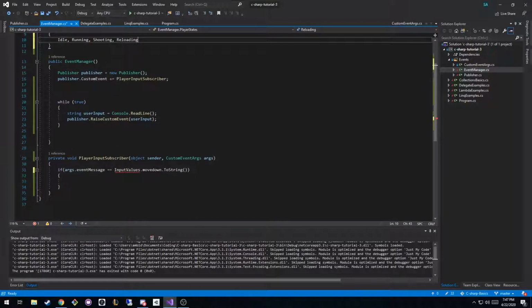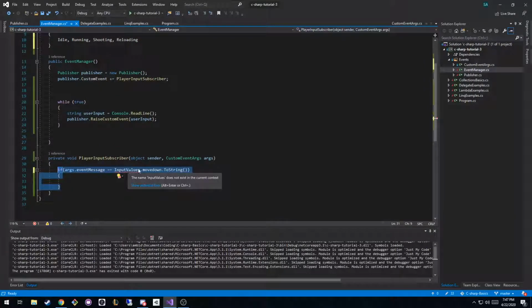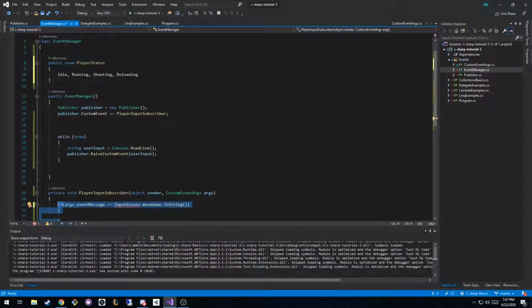And whenever they pass in the correct input, so if they're pressing the W key, for example, you could set the state of your player to the new one. So if you're shooting and you hit the R key, it would change you to reloading. And after a timer, it would change you from reloading to idle if you're not holding anything else. Or maybe your game doesn't allow you to run while reloading.